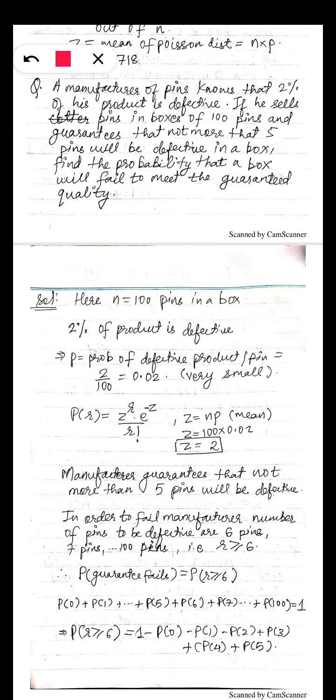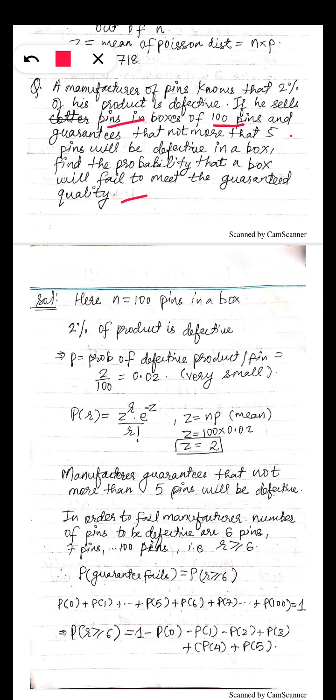If he sells pens in a box of 100 pens, so in one box there are 100 pens, and we don't know how many boxes we have, so it's very large in number, and he guarantees that not more than 5 pens will be defective in a box. Find the probability that a box will fail to meet the guaranteed quality. So our success is to fail that manufacturer. That will be our success.